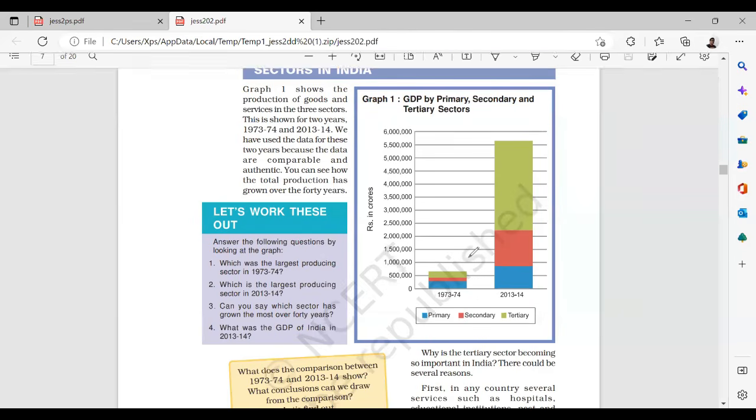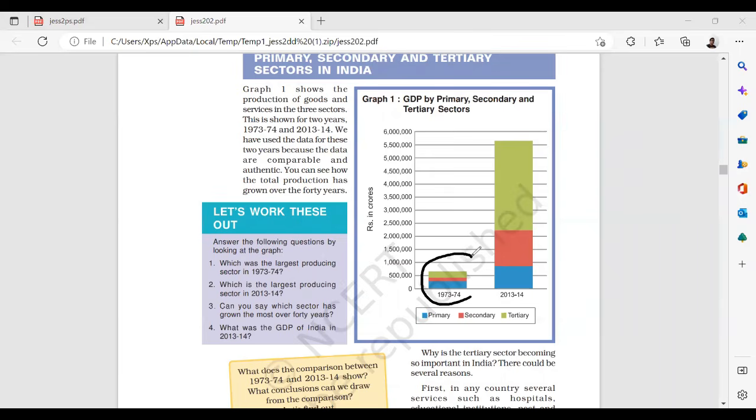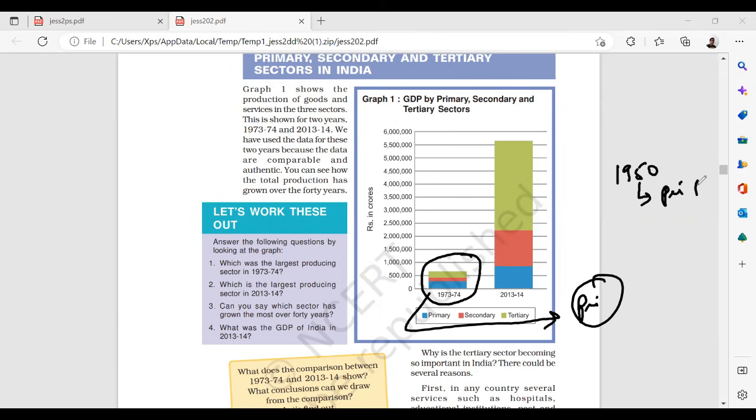Earlier, in 1973-74, this is the value. Out of this value, the primary used to contribute the maximum. The primary used to be high. See, if you take the data from 1950, the primary contribution was higher. If you take the data of 2020, primary has gone down and services have gone very, very high.